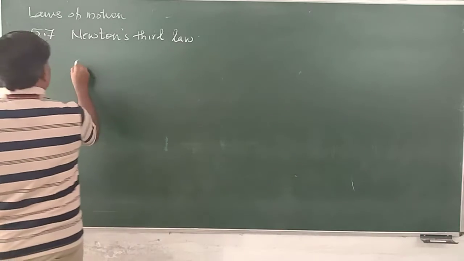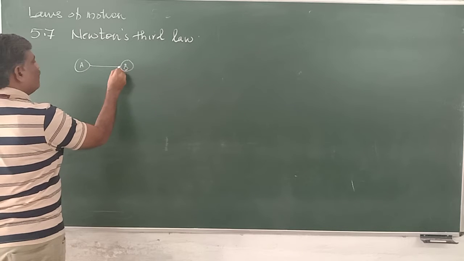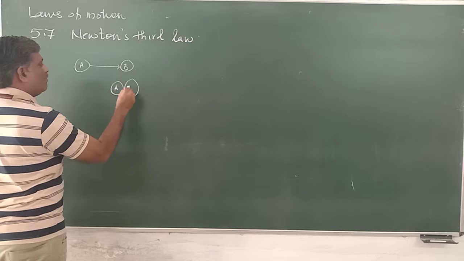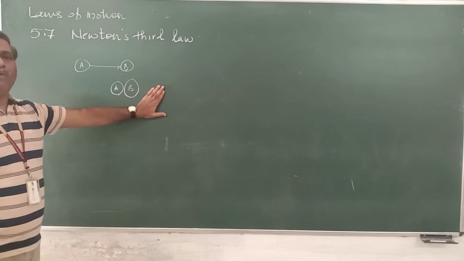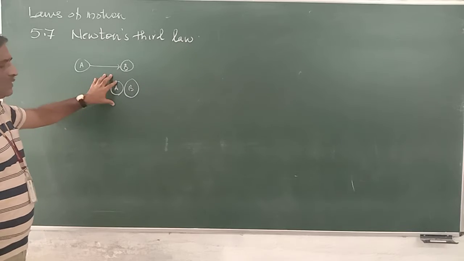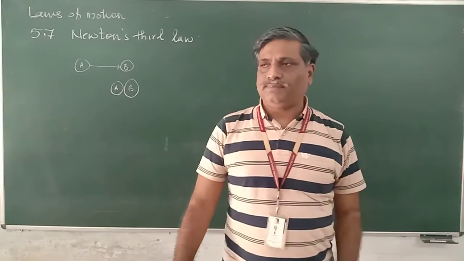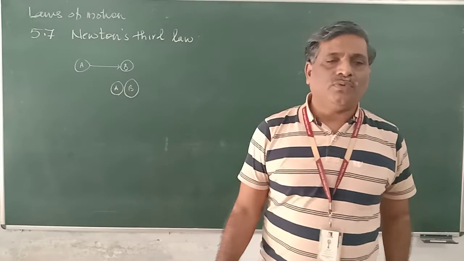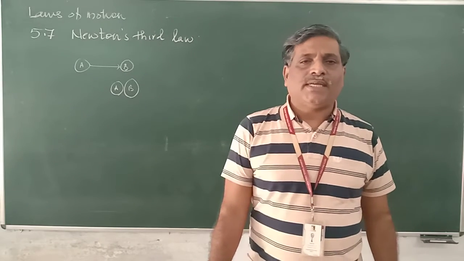Consider two objects. Object is A, object is B. When A is coming and colliding on B, it means that A exerts force on B. So the force is always exerted by one body on another. Now this interaction is the origin of the force. Some examples are given in the book.